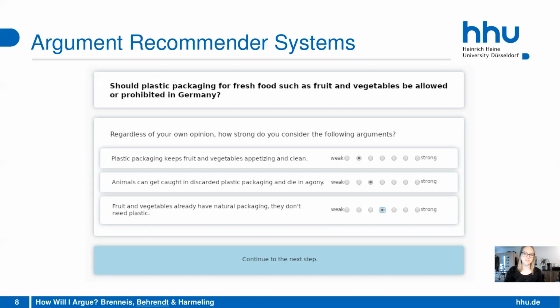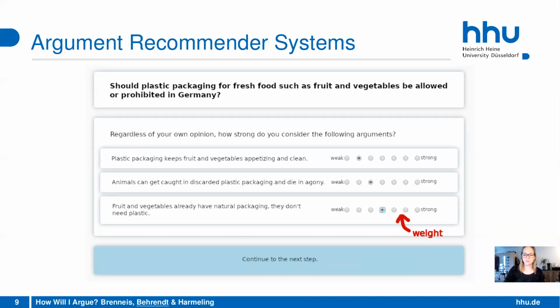If they would say, oh, this is a strong argument and this is a weak argument, and there they have a scale from 0 to 6 where they can choose from, and this is what we refer to as the argument weight that we collected. So this is what we did in the study. We showed some arguments to the participants and collected their opinion on it.